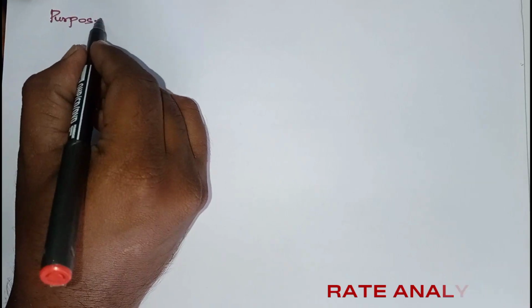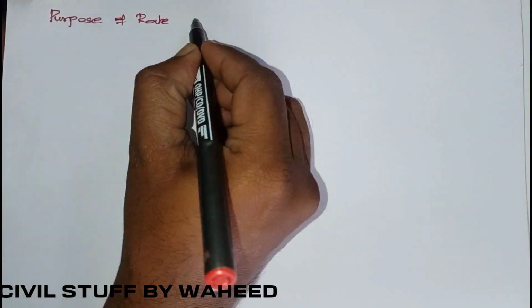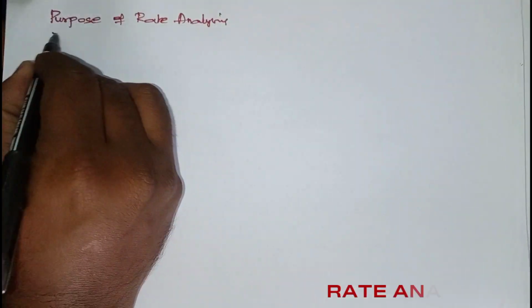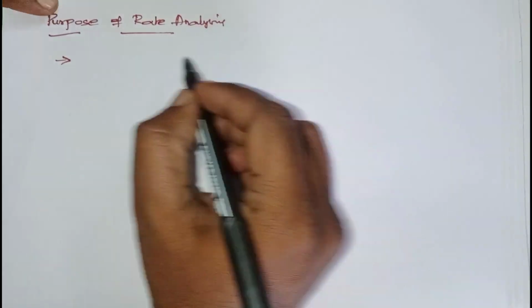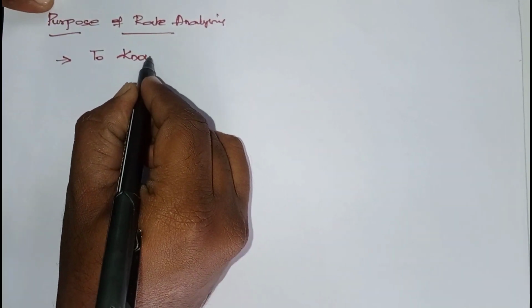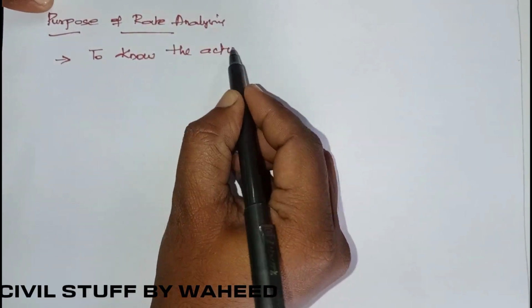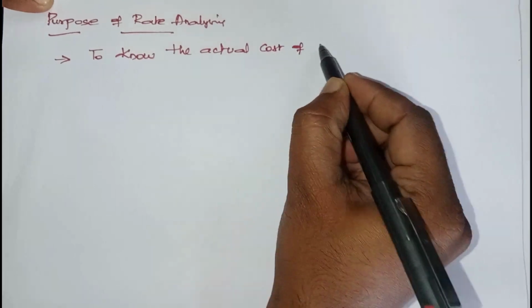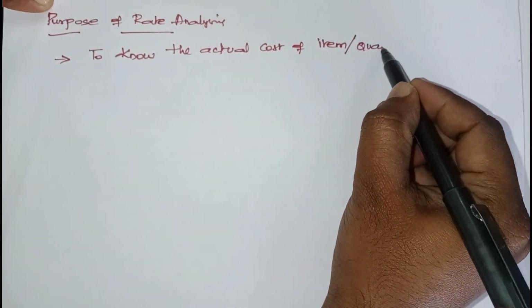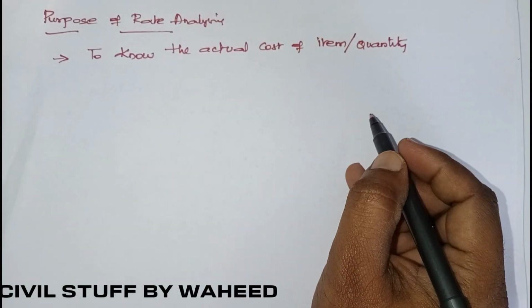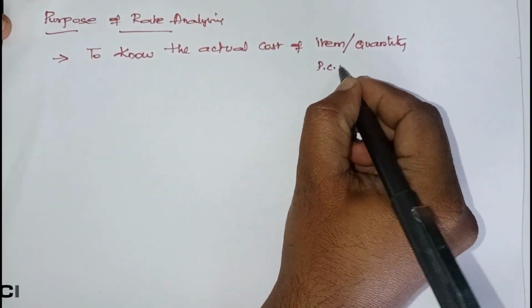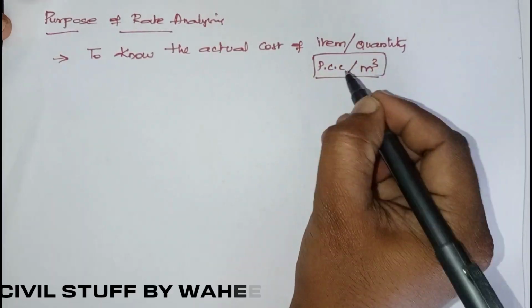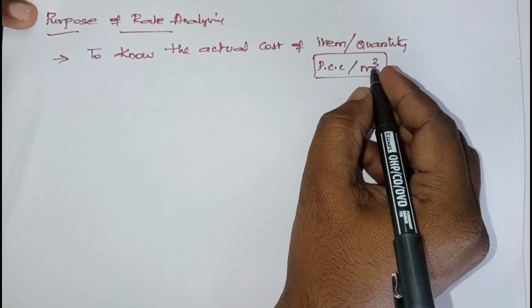Now, what is the purpose? What is the need? It is to know the actual cost of an item per some quantity, meaning per volume. For example, PCC per cubic meter cost you have to arrive at, that is plain cement concrete of 1 cubic meter quantity.